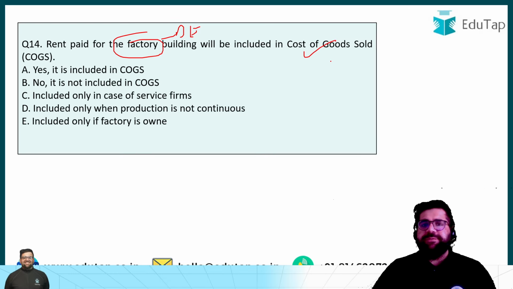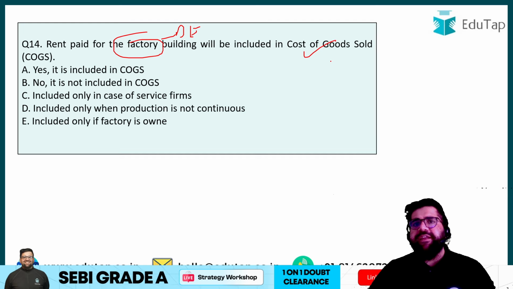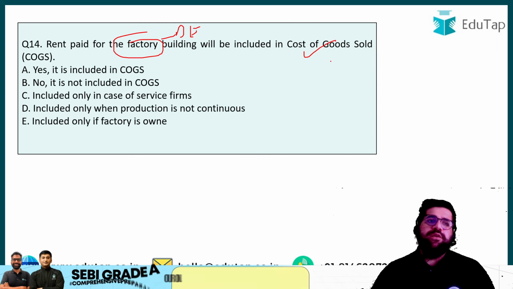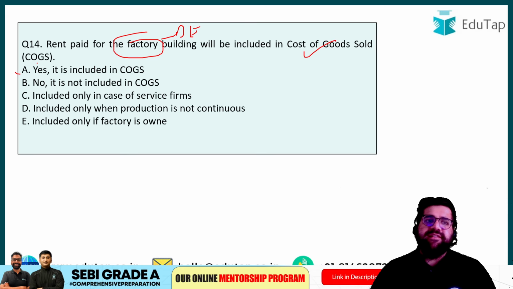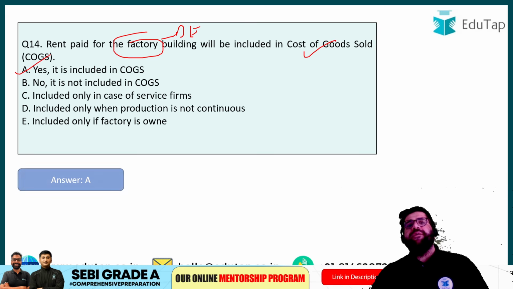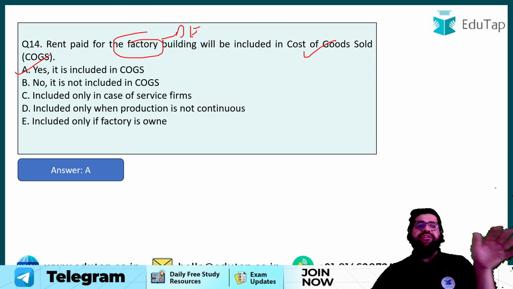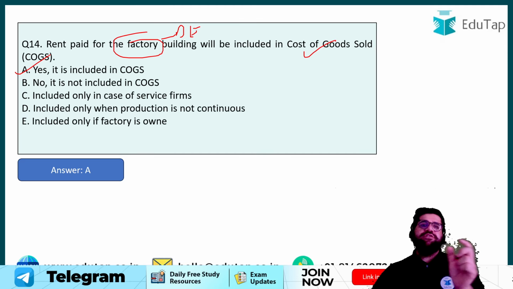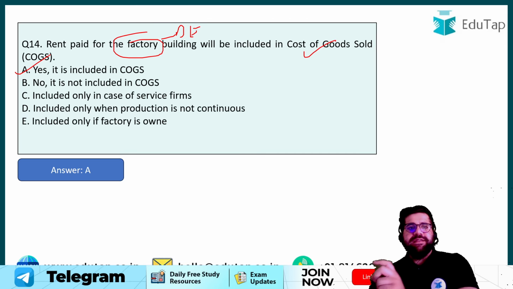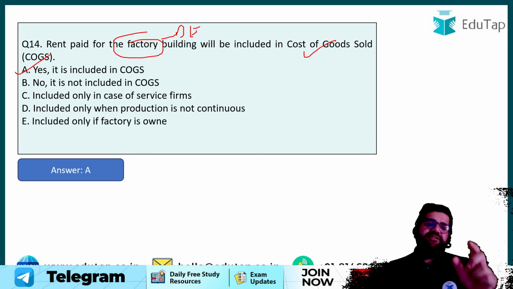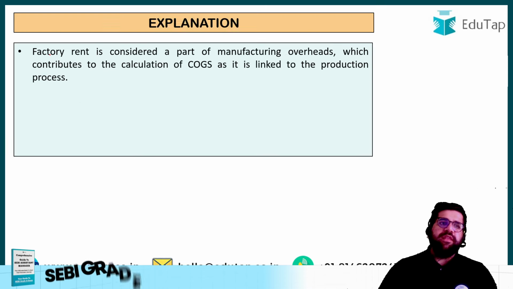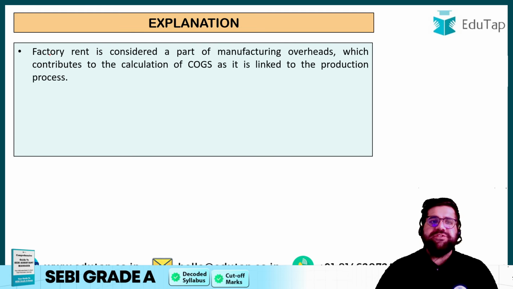So if you see in this particular scenario, my friend, definitely if I am in your place, I will say that yes, the rent paid for factory will be included in your direct expenses. So the answer will be option A in this particular case, right? And remember, rent paid for office is not included. Rent paid for factory will be included. Why? Because office is an administration expense. But when you are dealing with a factory, factory cost will always come under COGS. So the answer over here will be option A.